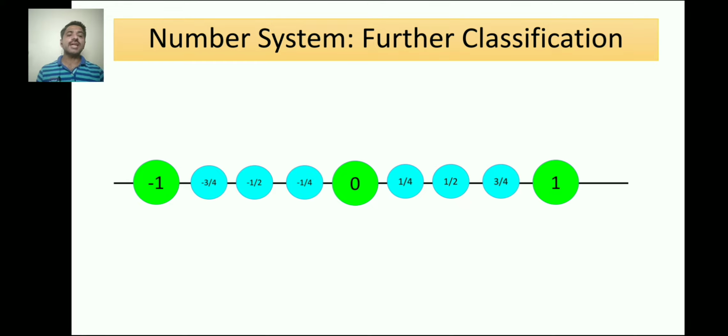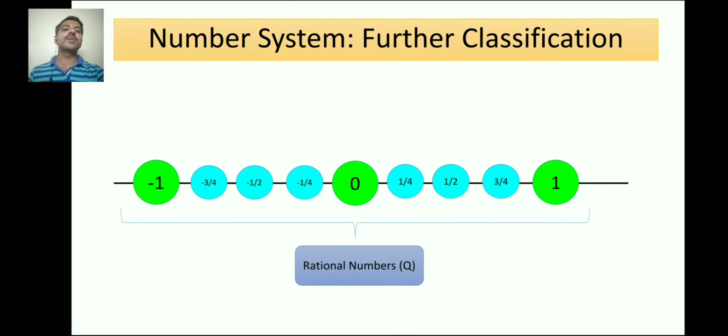And these type of numbers will exist between every pair of integers, right? So what if I include all these new numbers in the bag of the previous set? What was that? Set of integers. So if I put all these new numbers in this set of integers, the new set will be the set of rational numbers, and this set is denoted by Q.